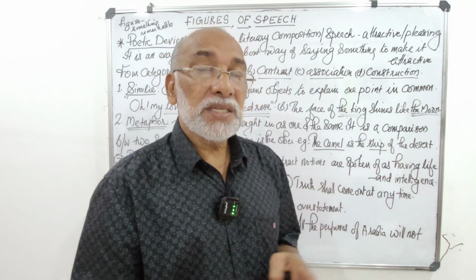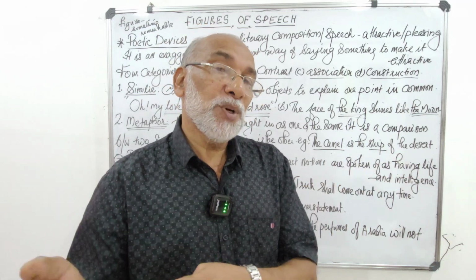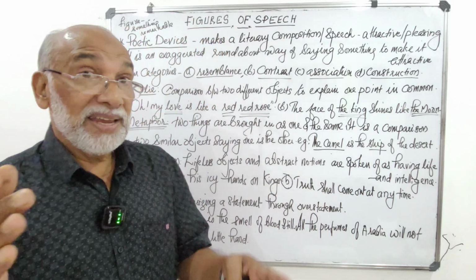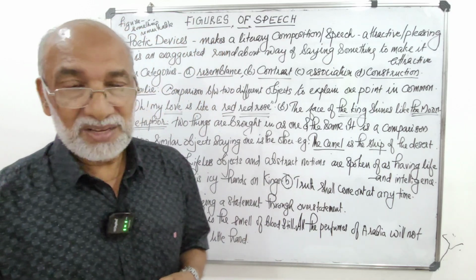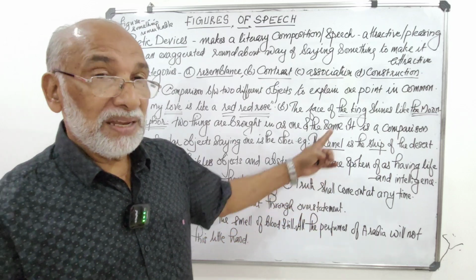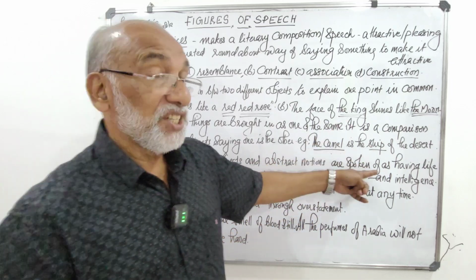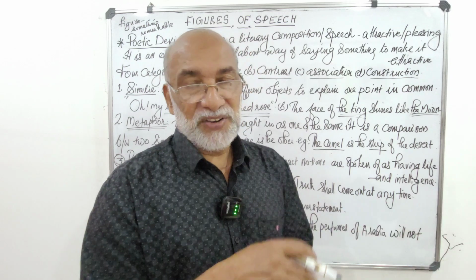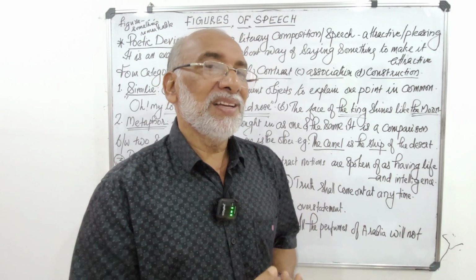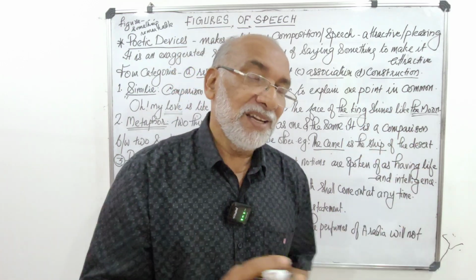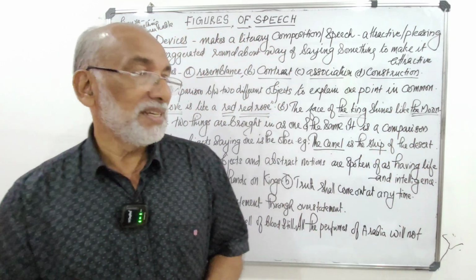A ship is used for transport and traveling in a sea. So the camel in the desert and a ship in the sea, we say that there is no difference between the two. In fact, the desert is also very vast, like the sea, isn't it?